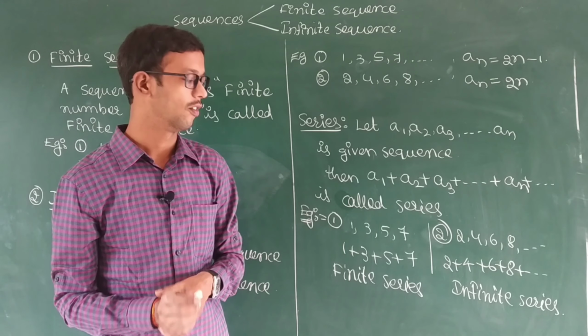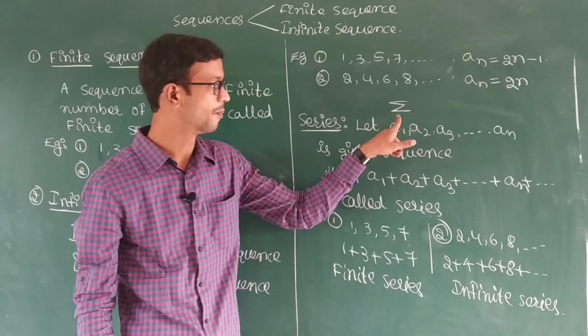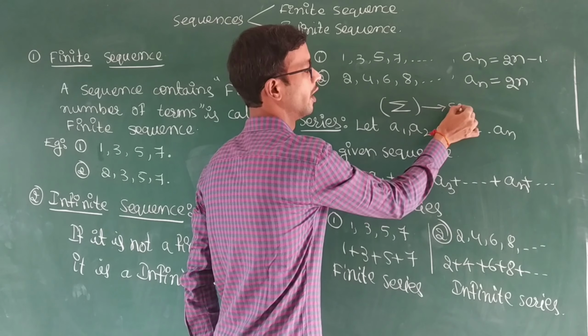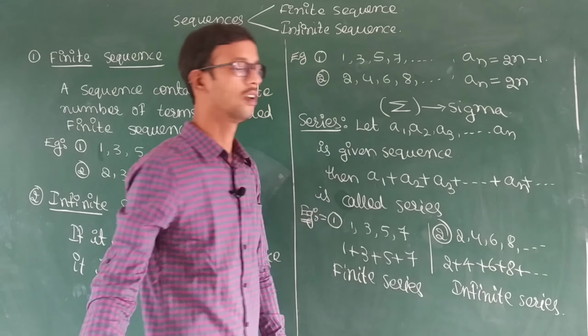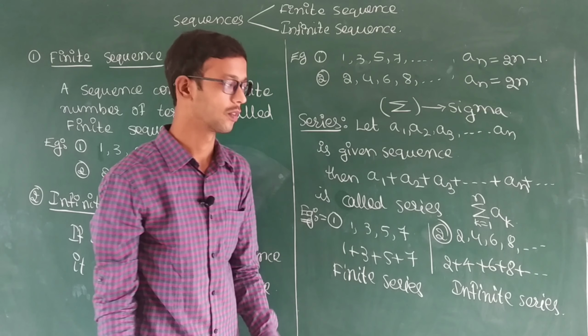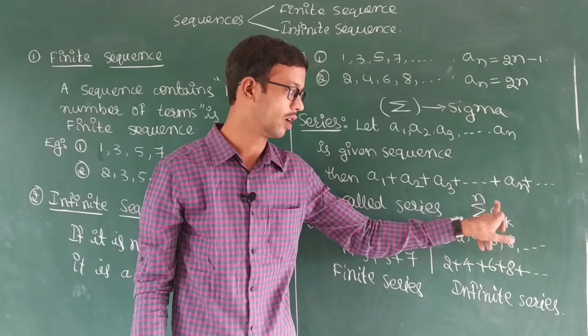We won't write it always. We will denote it by summation. This symbol is sigma. Sigma is nothing but summation. So how will we represent this? Summation k equal to 1 to n of ak.